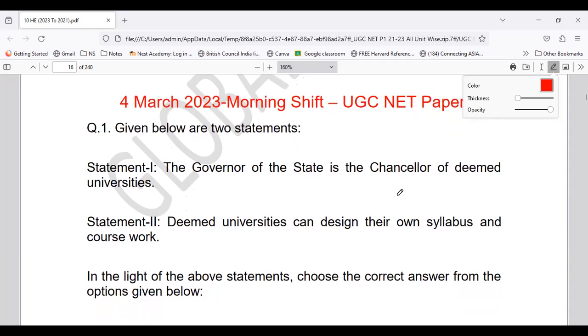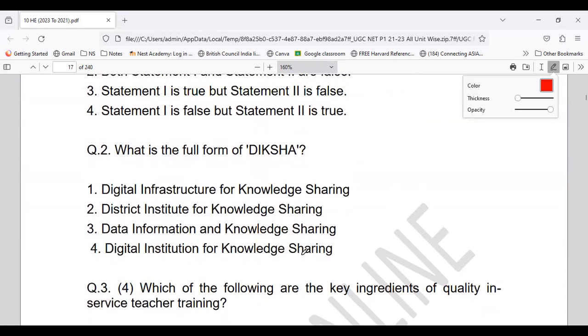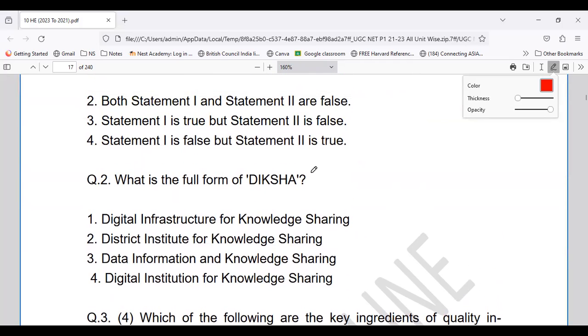So your option number 4, that is statement 1 is false and statement number 2 is true. Because the governor is not a chancellor, but the designing of the curriculum and the coursework is definitely taken by the university, right? A very easy set of question, because we have done this question n number of times. When I took digital initiatives under higher education system, even at that time I made you learn this.